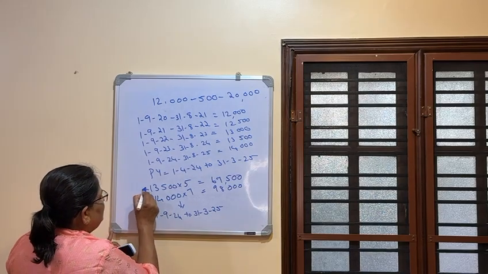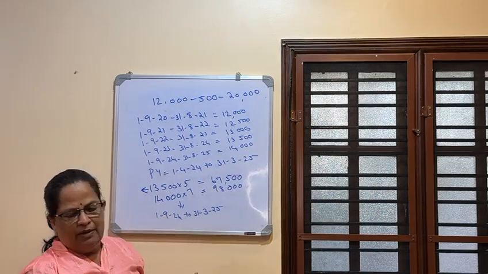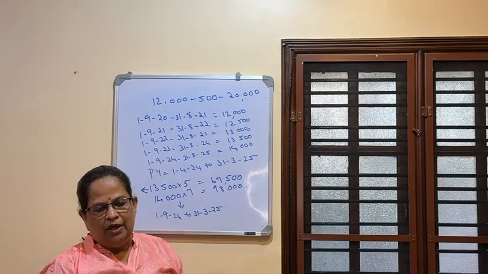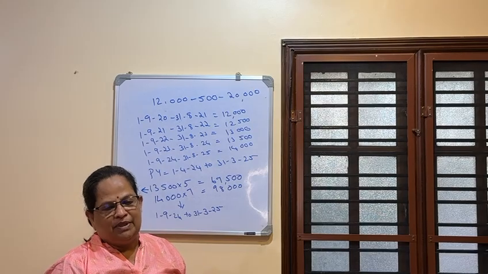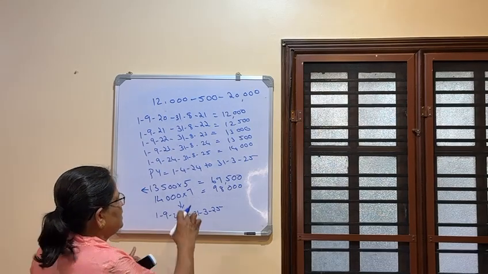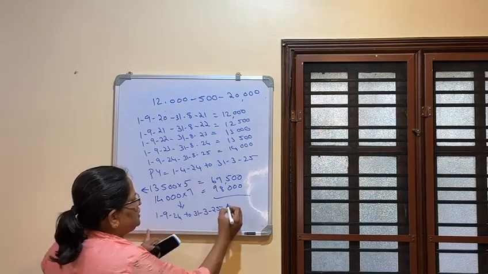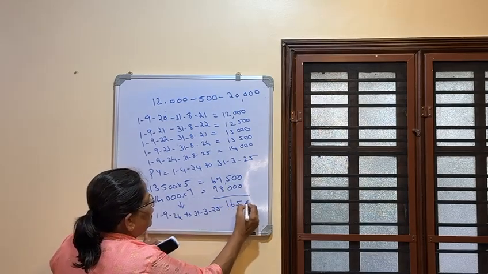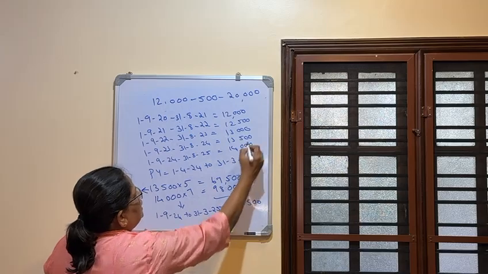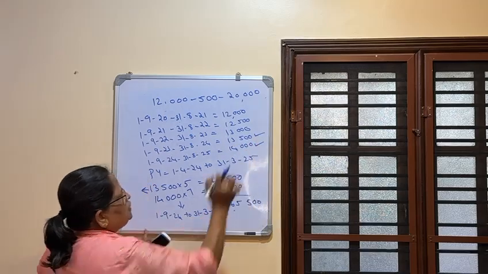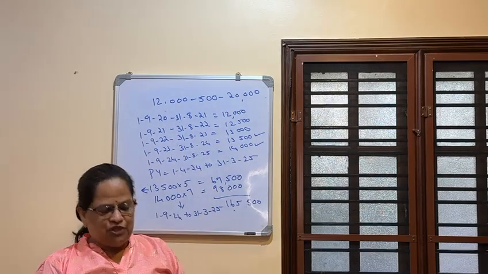And the earlier period is from April to August, that is 5 months. That is how you are getting the total salary, which will be 1,65,500. These two values we have to take, but we have to do this calculation to get the value.